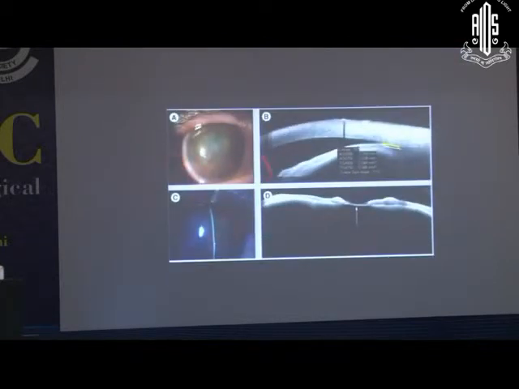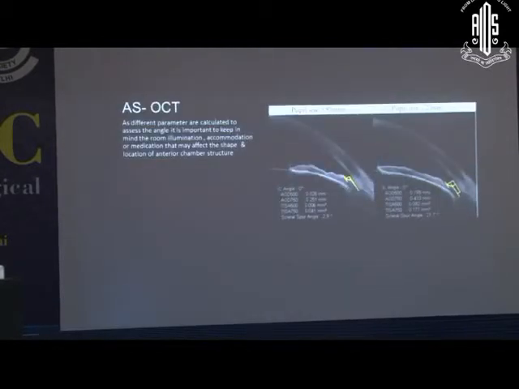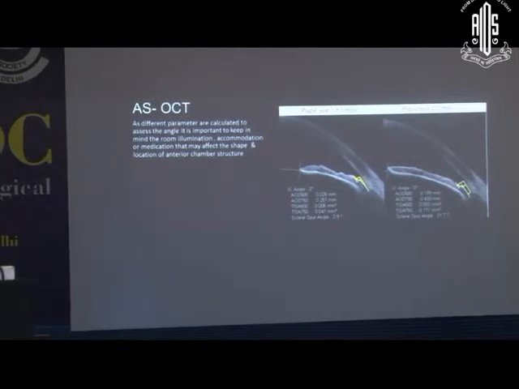If you have seen the cornea like this and you are getting high IOP, you can well image the anterior chamber angle with this anterior segment OCT. Different parameters are calculated to assess the angle. It is important to keep in mind the room illumination. If the pupil size is wider, then you have a closed angle, and if the pupil size is smaller, then you have an open angle, in the same patient. So you have to take into consideration all these things like room illumination, accommodation, and whether the patient is taking any medication that may affect the shape and location of the anterior chamber structures.